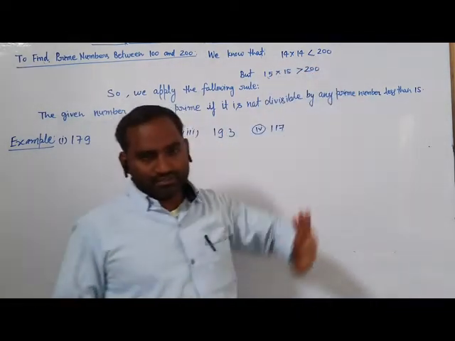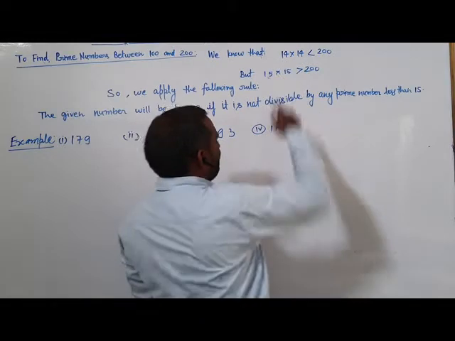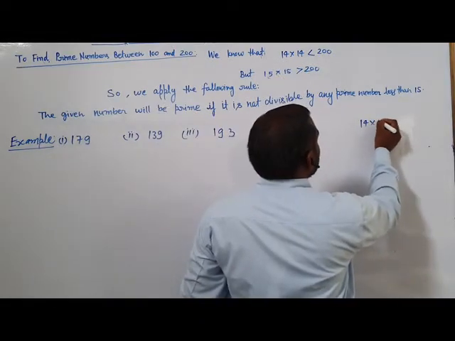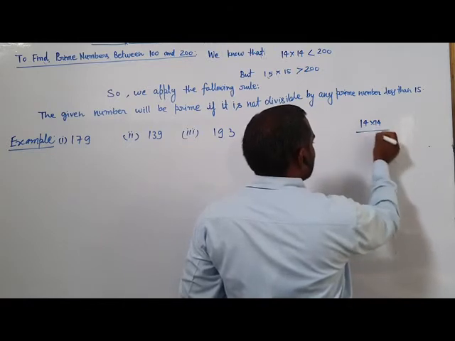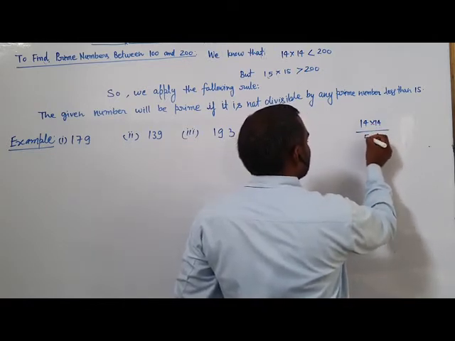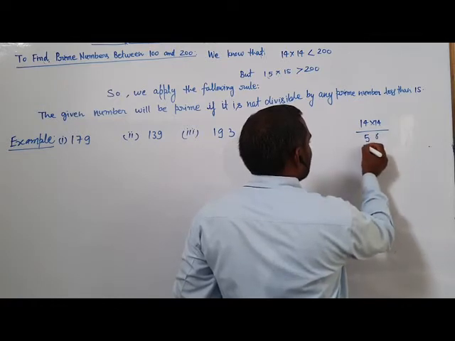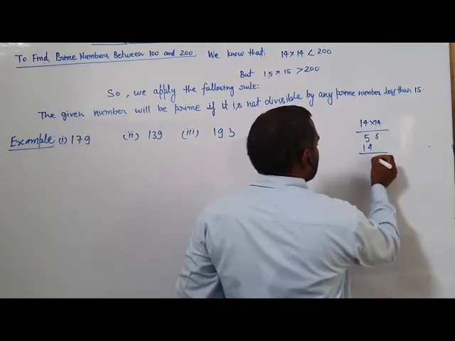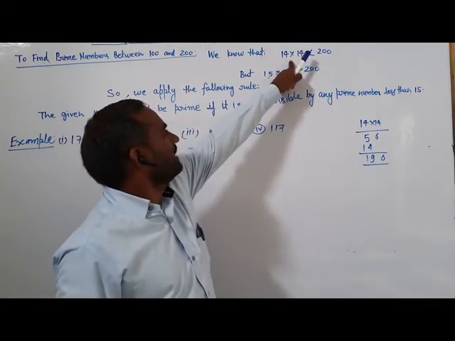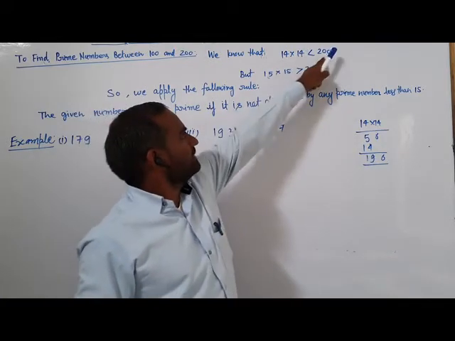than 200 because the value of 14 into 14 is 196. The value of this is 196, it is less than 200.